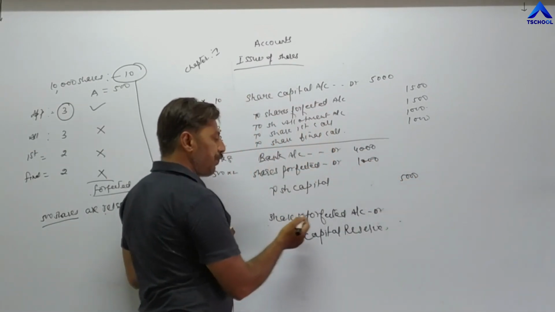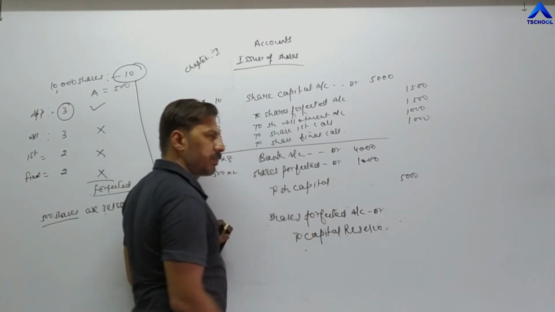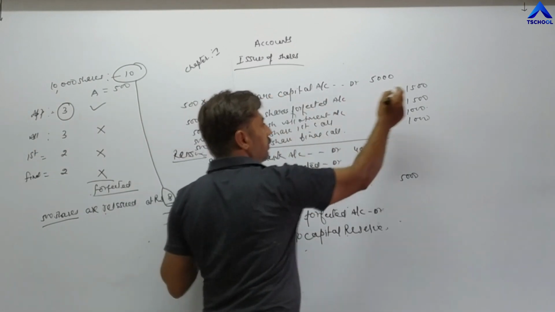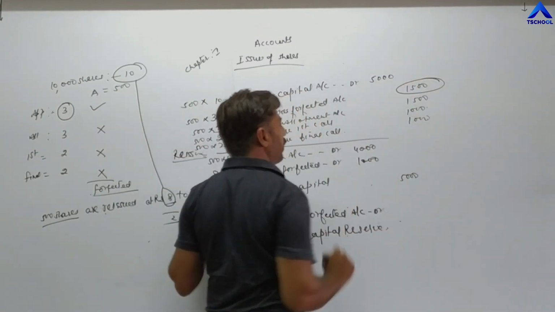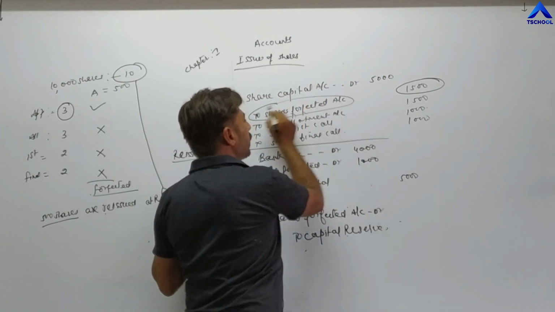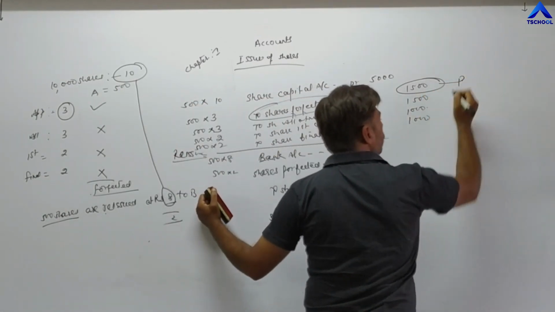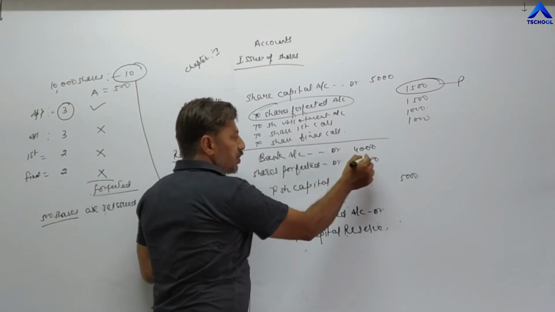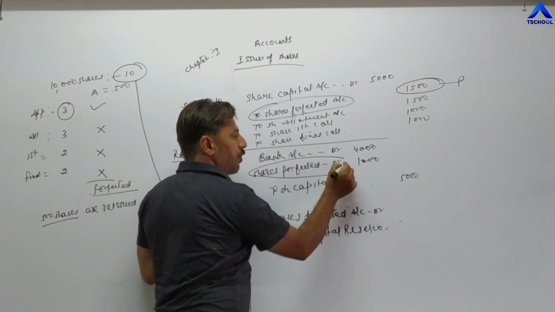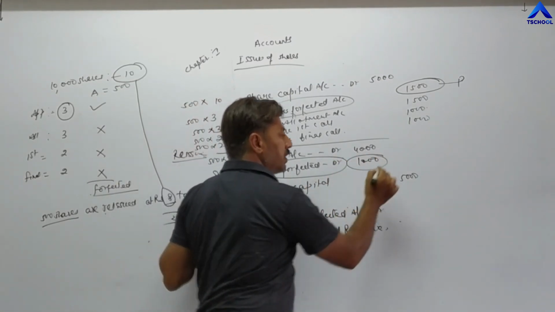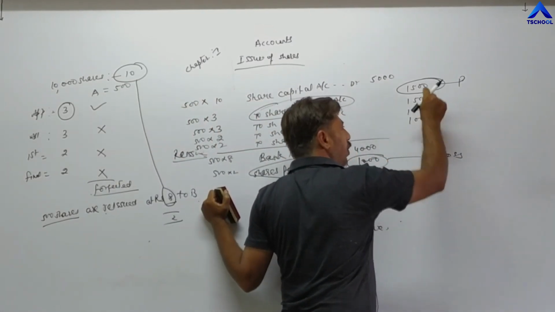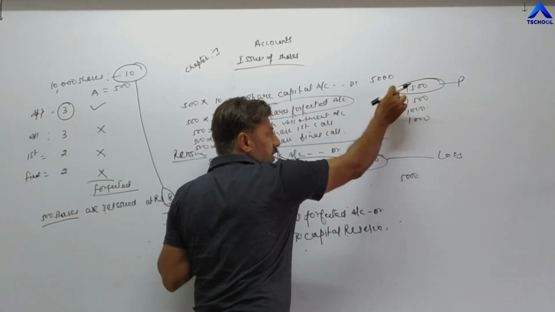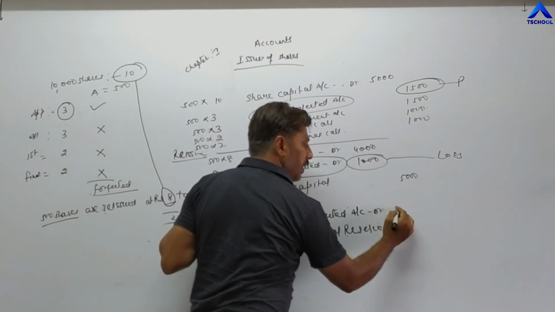Last entry: share forfeited account debit to capital reserve. So what is the profit value? When shares are forfeited, the company has forfeited 1,500. This is the credit in share forfeited account, this is profit. And when they are reissuing the shares, they are in loss. Again, share forfeited, and they are in a loss of 1,000. So there is a profit of 1,500 and a loss of 1,000 rupees. 1,500 minus 1,000 becomes 500.